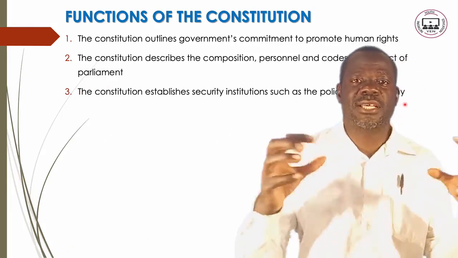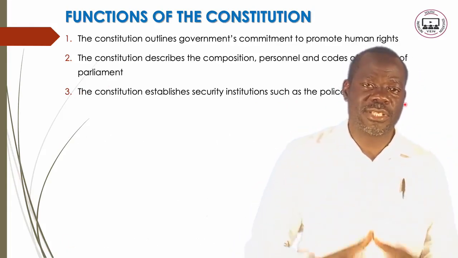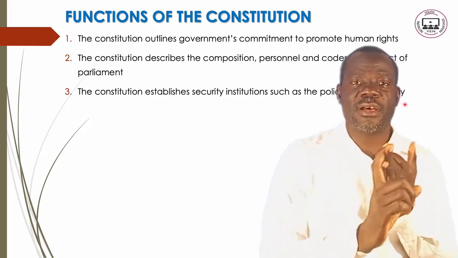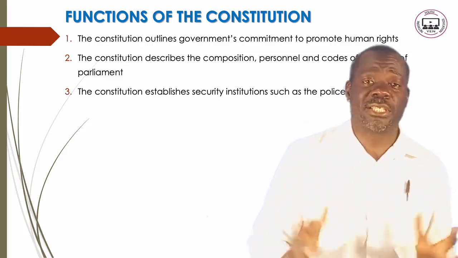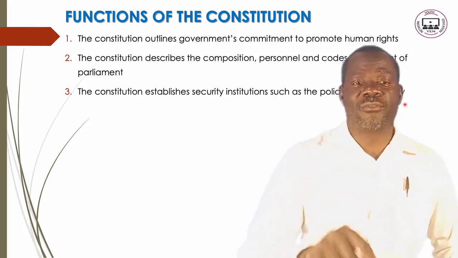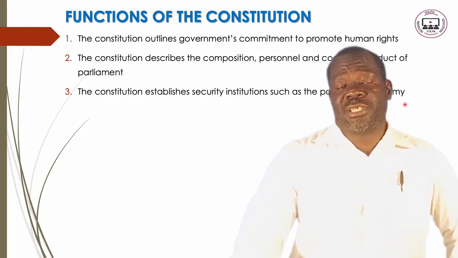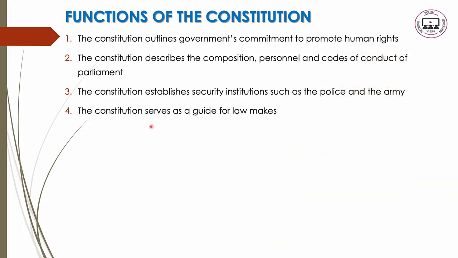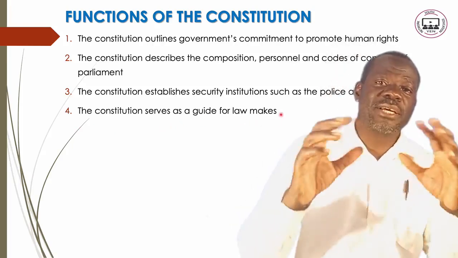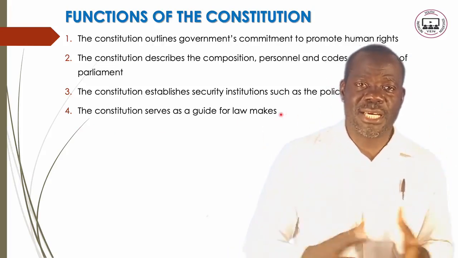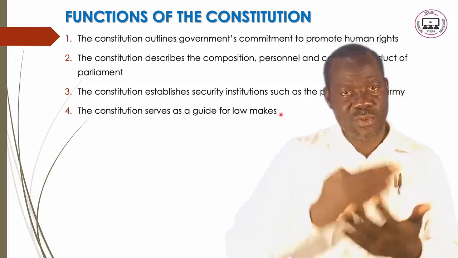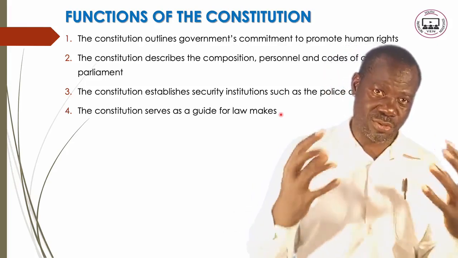Those institutions are stipulated in the constitution to say our country, Malawi, shall have a police service and shall have the army to protect the country. So the constitution provides or establishes the security institutions. And also, the constitution serves as a guide for lawmakers, those who make the law, the parliamentarians who pass the laws in parliament. It serves as a guideline to say, what does the constitution say that we should do in our country?